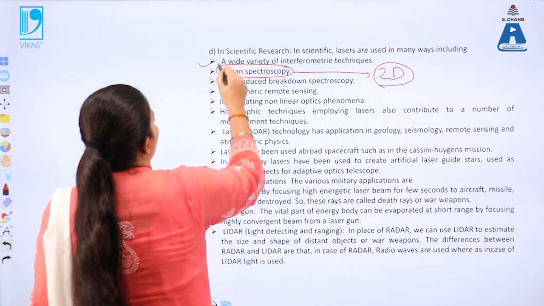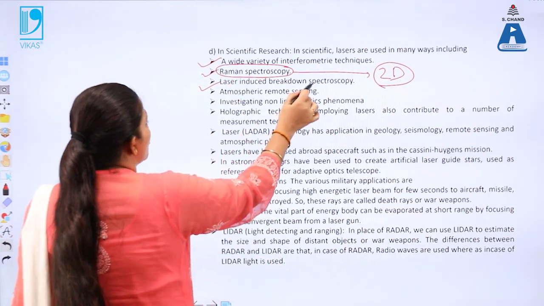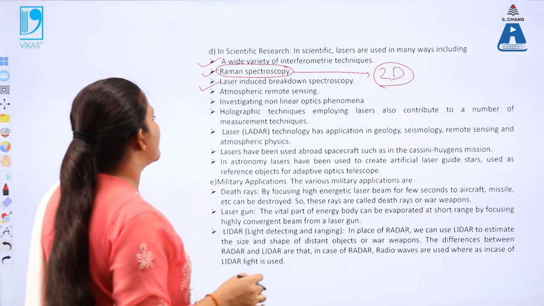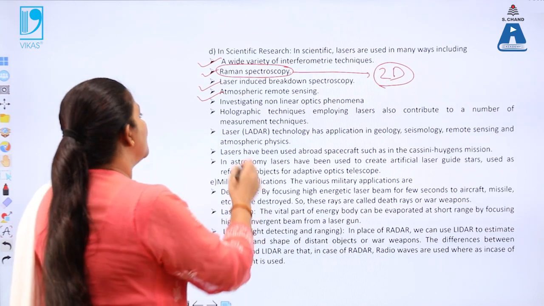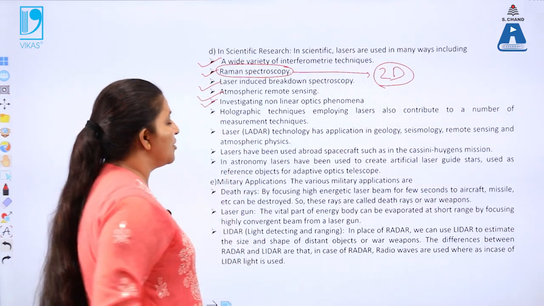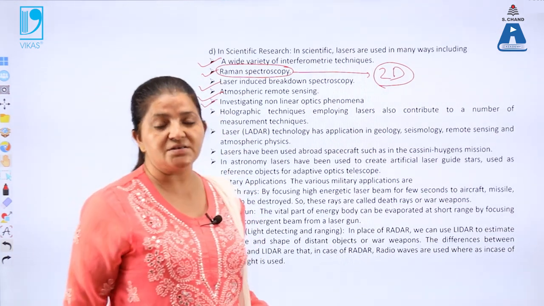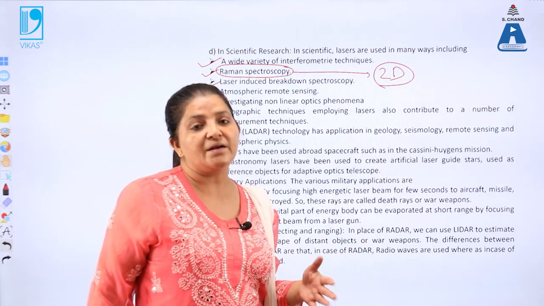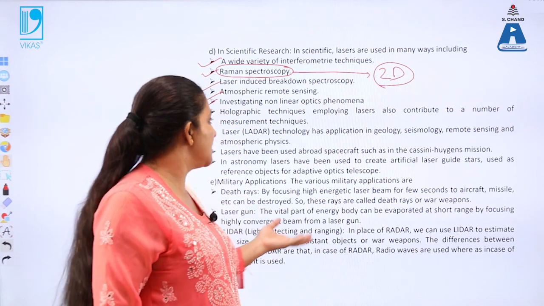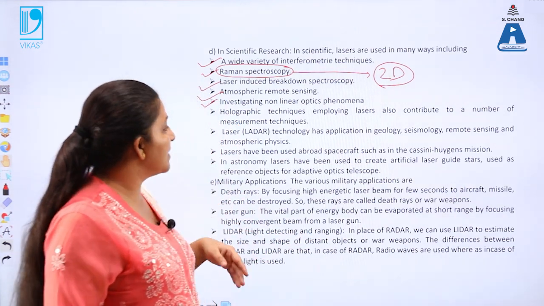Next, laser induced spectroscopy can be done. Atmospheric remote sensing can be done using the laser, and many optical phenomena too. If you want to analyze the synthesized material at the nanoscale level, that can be done by the laser, because laser beams are highly intense.